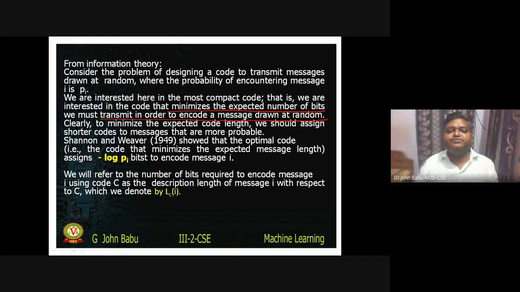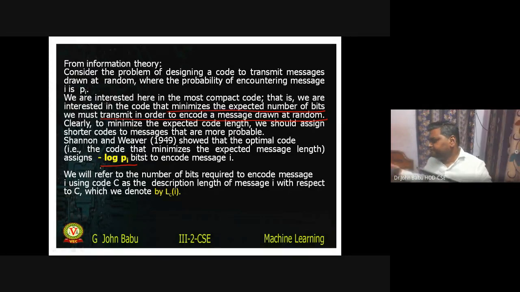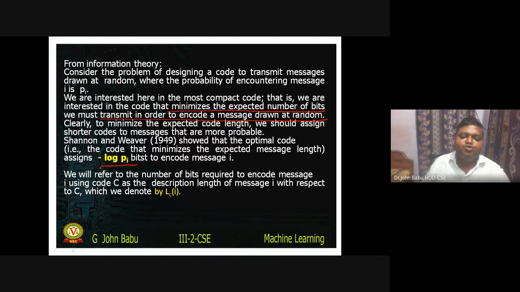So Shannon and Weaver in 1949 proposed that if there is a message i, the minimum number of bits required to encode that message is minus logarithm of p_i.